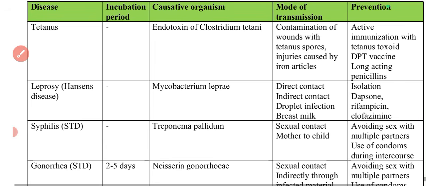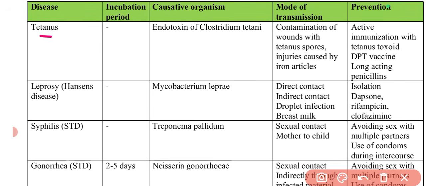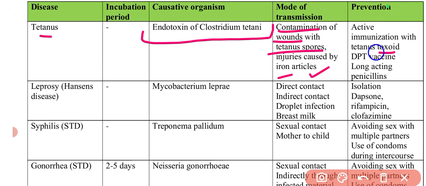Then there are several other diseases like tetanus, which is caused by the endotoxin of Clostridium tetani. It is contracted through wounds with tetanus spores, injuries caused by iron articles. Preventive measures: you can give the DPT vaccine. You can also give long-acting penicillin.